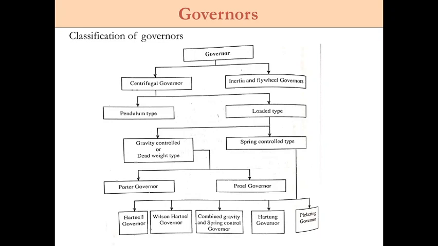Therefore, in most cases, the speed of an engine varies in two ways. The first one is during each revolution, or cyclic variation, and the second one is over a number of revolutions. In the first case, during each revolution, it is due to variation in output torque of the engine during a cycle, and it can be regulated by mounting a suitable flywheel on the engine shaft. But in the second case, it is due to variation of load upon the engine and it needs a governor.